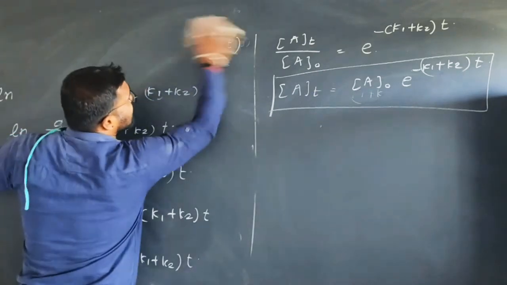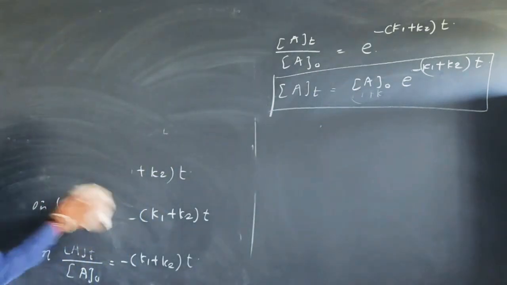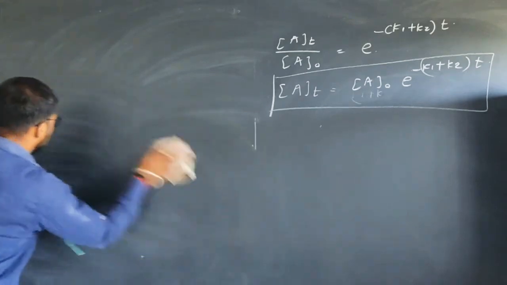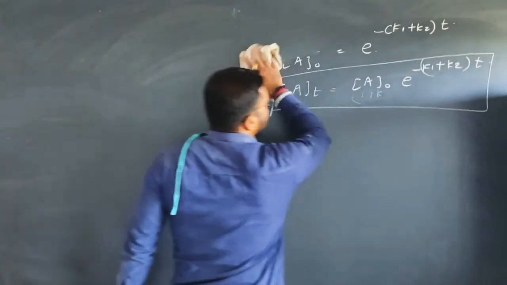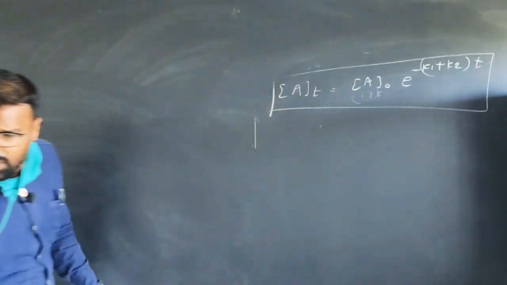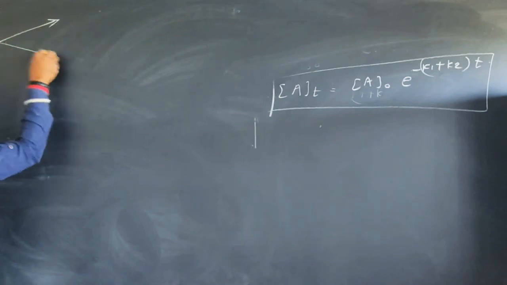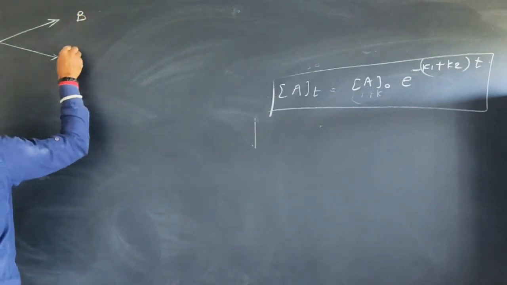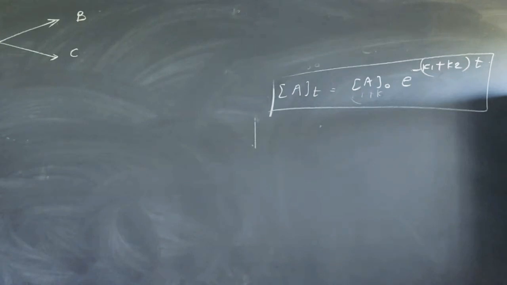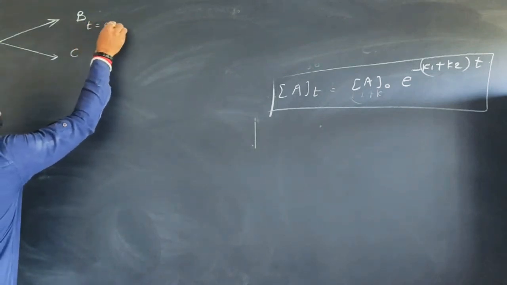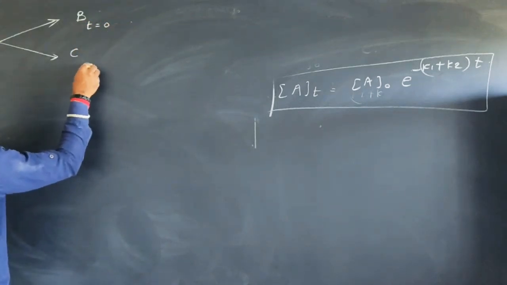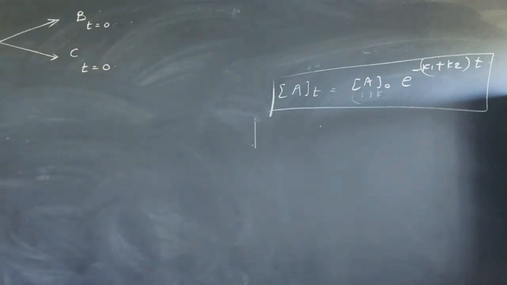Once again, see the original reaction. Suppose I say that in the reaction, A is converted to B and C. This is the parallel reaction, right? But during the course of the reaction, at t is equal to 0, the initial concentration of A is equal to A0. At t is equal to 0, no B is formed and no C is formed. That means the concentration at time 0 is equal to 0 for the B and C products.